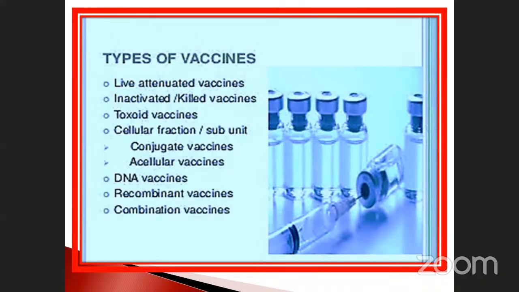DNA vaccine, recombinant. Recombinant is also related to DNA to DNA, one highly resistant DNA united with other components through recombinant technology. As a result, the vaccine produced is called a recombinant vaccine. Combination vaccine: sometimes two molecules are united together, and only then will the vaccine be active. Otherwise it will be inactive. If they are separate, it will not act properly, so you have to add two, a combination vaccine. So these are the types of vaccine.